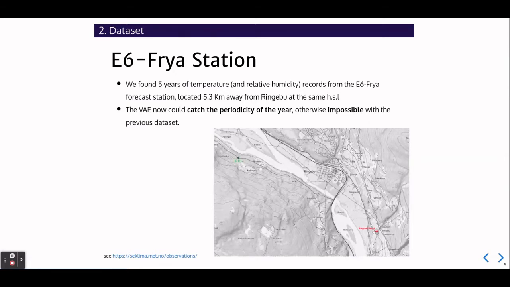The dataset that we found online is provided by a station located 5.3 kilometers away from Ringebu at the same height above sea level. It has 5 years of measurement, so we hope that now the variational autoencoder could catch the periodicity of the year, otherwise impossible with the Ringebu dataset. The day and night and seasonal cycles are the two main responsible for the temperature change, so our variational autoencoder must absolutely catch and learn them.